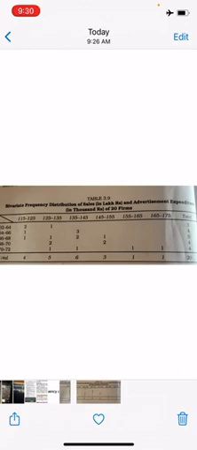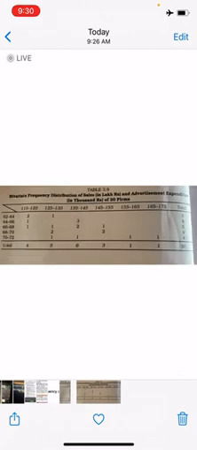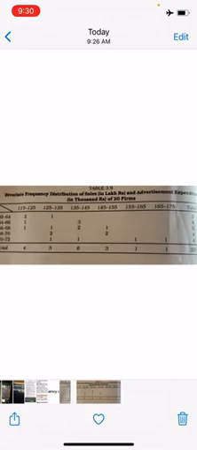Now what is this bivariate frequency distribution? A bivariate frequency distribution can be defined as the frequency distribution of two variables. Just see this table given on page number 36.